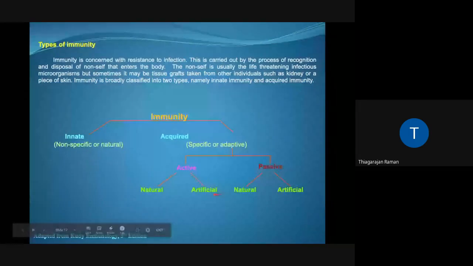Passive natural or passive acquired natural represents, the one good example for this would be the mother's milk. Okay, mother's milk contains lot of antibodies. So when the child takes the milk, his body receives preformed or passive antibodies from the mother, which protects the infant from infection. When you look at artificial, it is again a type of vaccination wherein preformed antibodies are used.